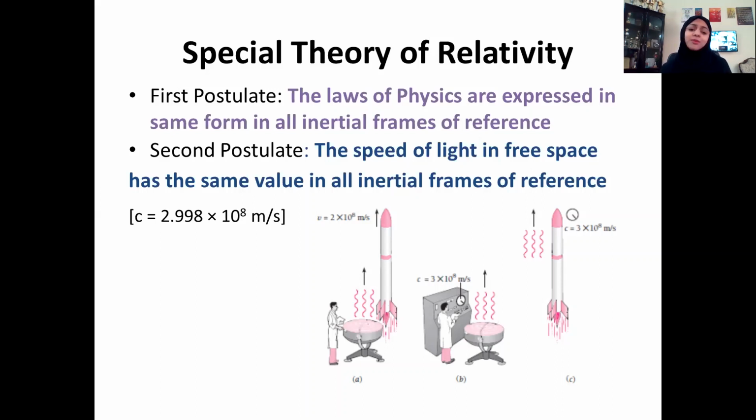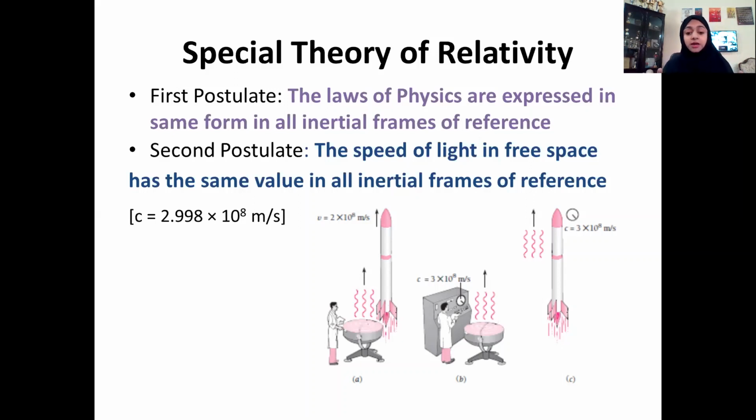But there are some elementary particles which can travel at a speed nearer to the speed of light, but less than that in free space, and when they travel in a material, their speed will be more than the speed of light in that material.